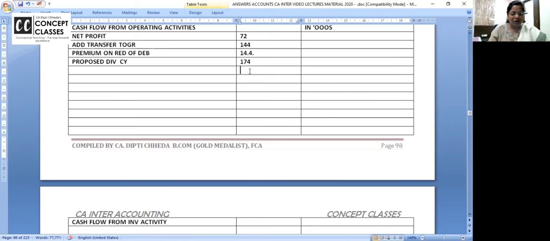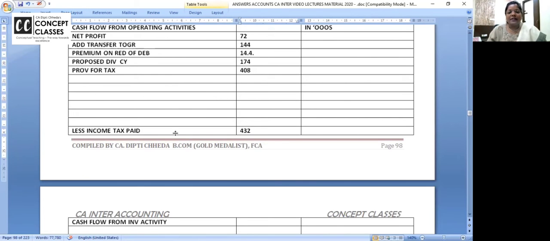You look in your hard copy if you're not able to understand from the screen. 408. Provision for taxation, add back. And the last item you have to deduct: less income tax paid. Income tax paid you should deduct. How much is it? 432. Opening provision you have paid, and closing provision is just a provision.